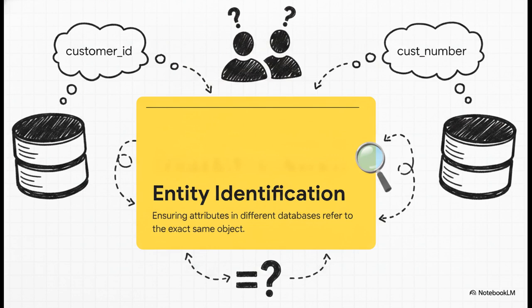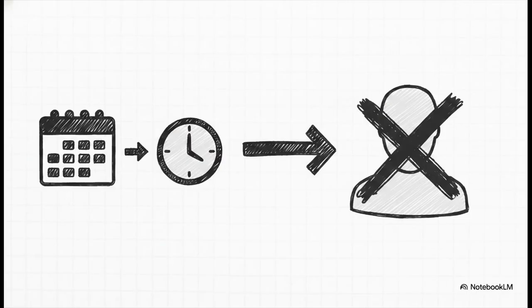Our systems have to figure out if differently named records are actually the exact same person or object. As we saw earlier, how can the computer be absolutely sure that customer ID in database 1 is the exact same metric as cus number in database 2? Resolving this is absolutely critical to avoid duplicating records. During this integration phase, we also have to hunt down redundancies, specifically what we call derivable data. We've got to make sure we aren't wasting precious storage space.